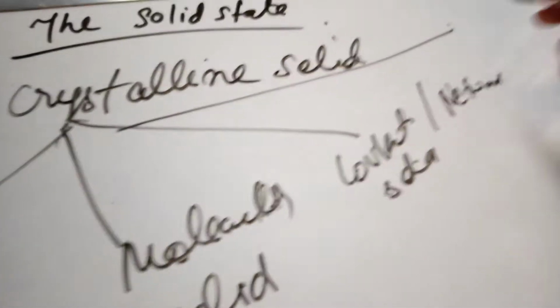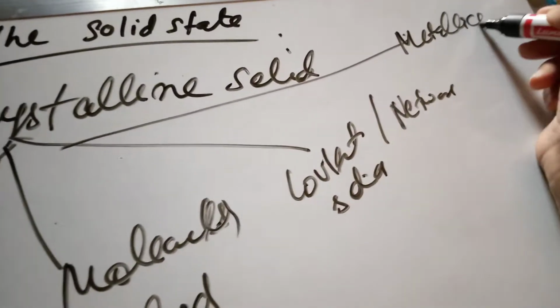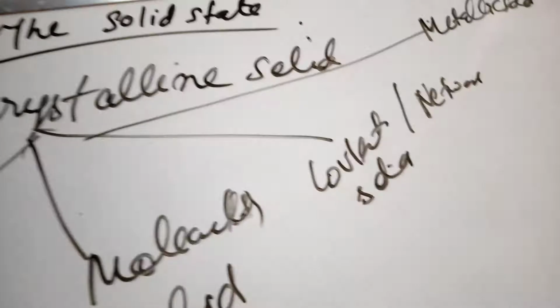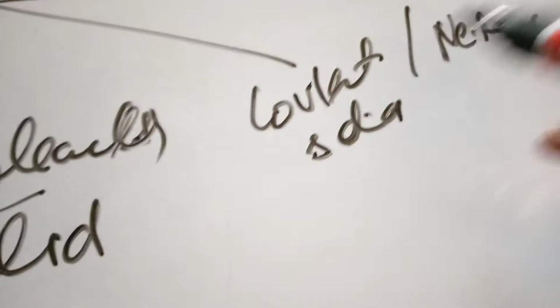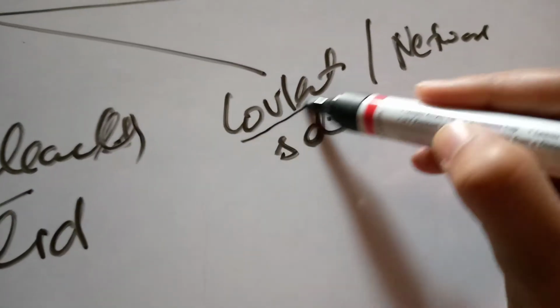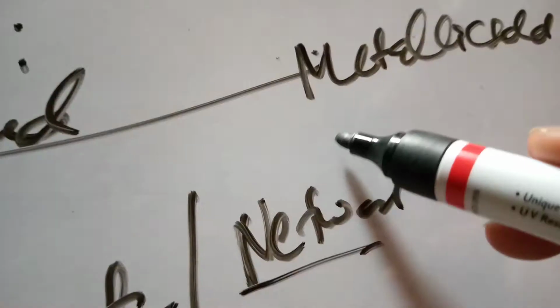And last one is metallic solid. As their names tell us, ionic solid means ions, molecular solid means molecules, covalent or network solid means covalent-shaped or network-shaped solid, and last one is metallic solid means metal. So now we have to define them one by one briefly.